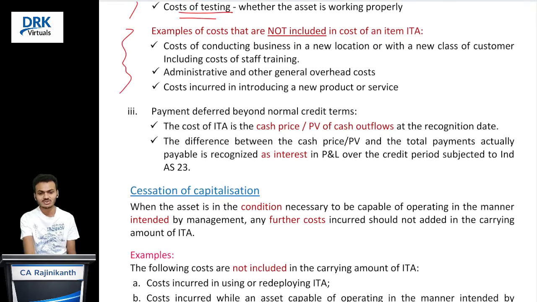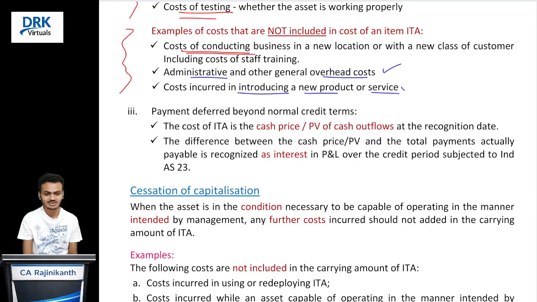And these are the examples that are not directly attributable costs. What are they? Cost of conducting the business, they are operating costs, charge to profit and loss account. Administration and other general overhead expenses. And next one, cost incurred in introducing a new product or service. What does that mean? It is advertisement expenses or promotional charges. So charge all these expenses to profit and loss account, because they are not directly attributable costs.